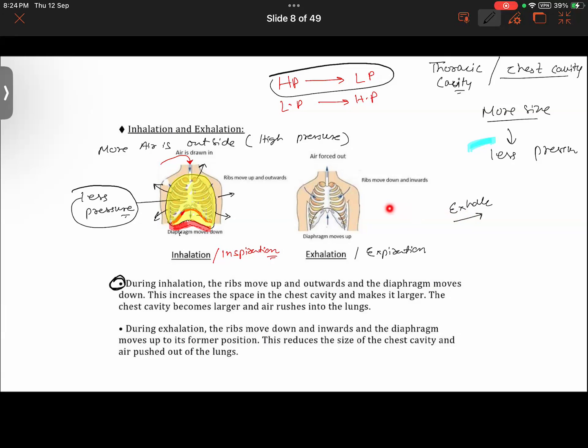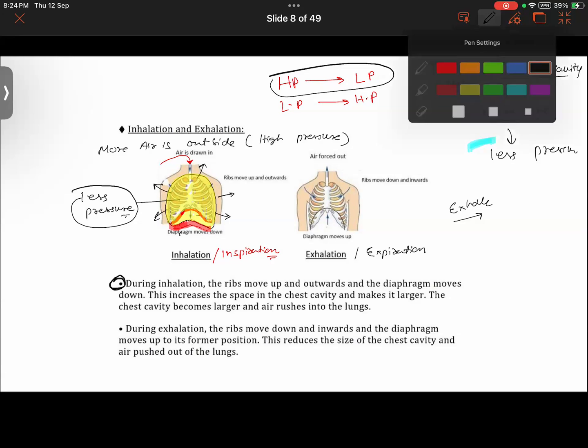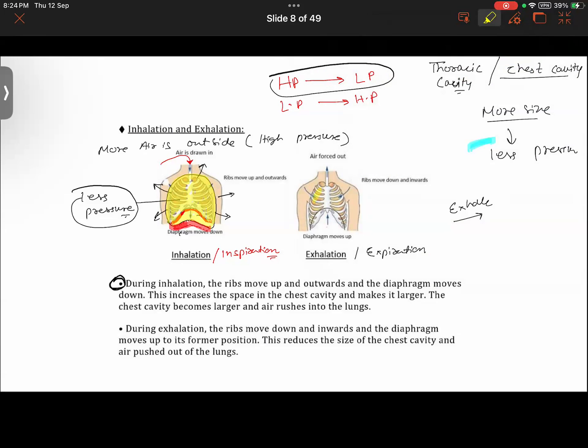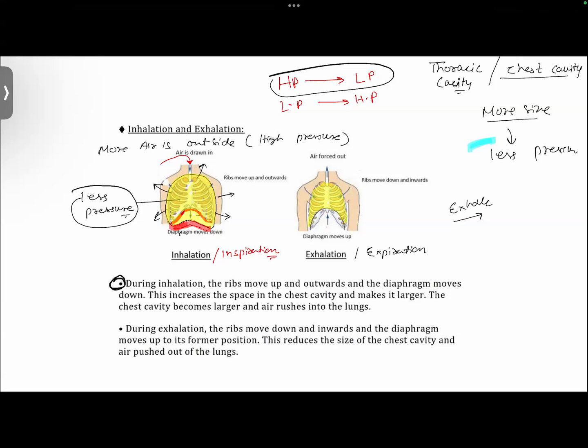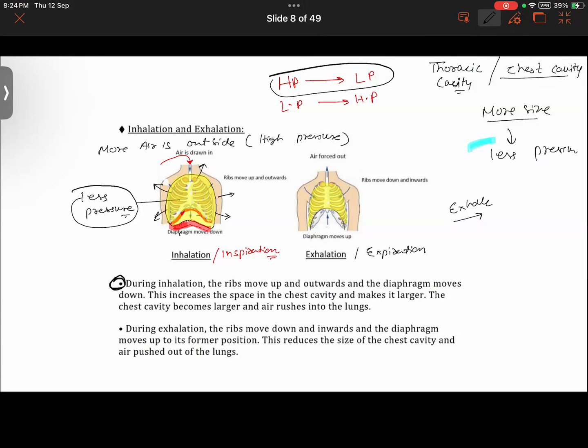Yes, good. So in exhalation, what is happening here? The ribs move downward and inwards. It constricts in size. It becomes smaller in size. Getting my point here? Now let me highlight this much here. So this is now the size of the chest cavity. Now compare it with the previous one. Let me mark this. Smaller. It's smaller now.